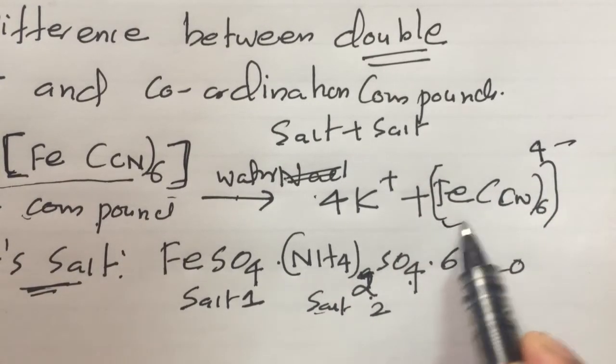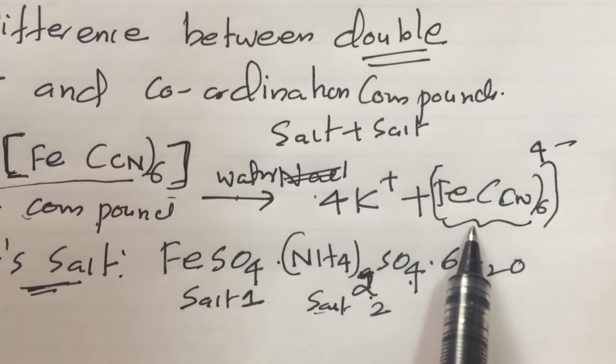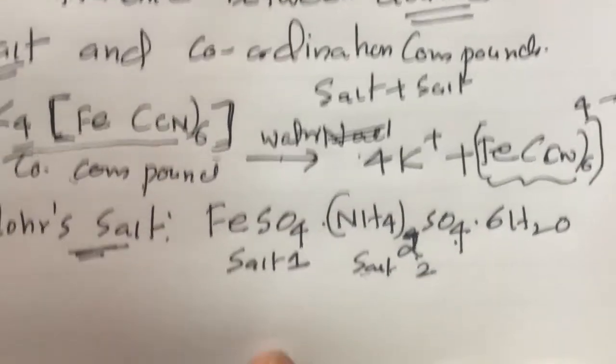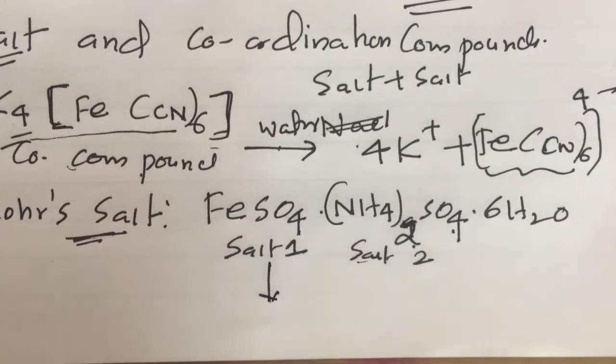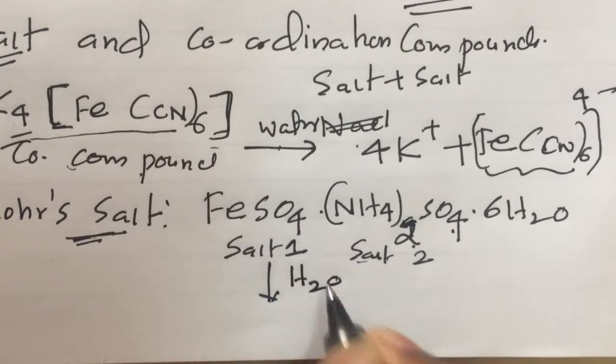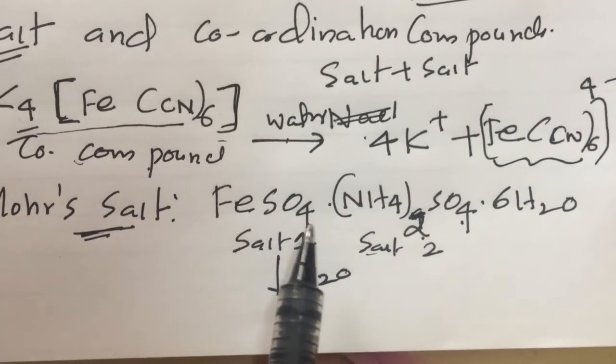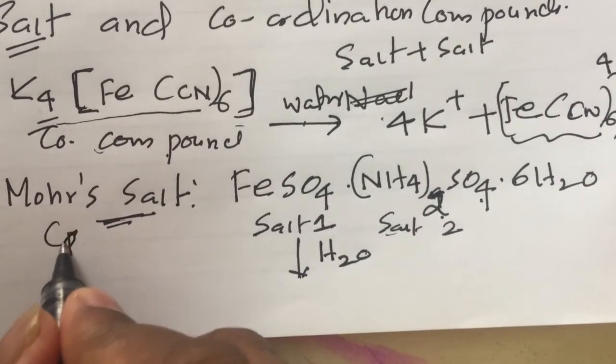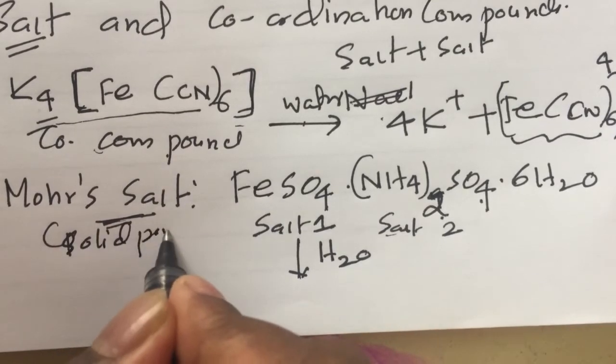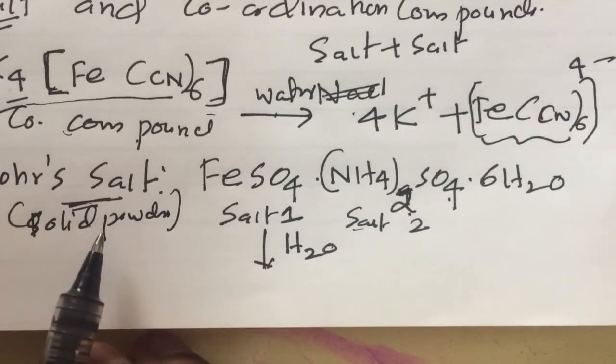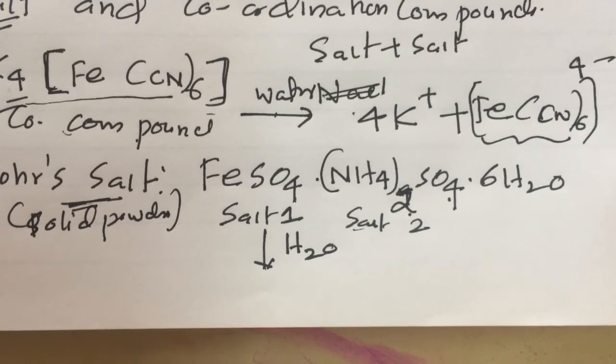That means the coordination sphere, or coordination entity, has no change. But what about Mohr's salt? Mohr's salt is just like a powder, a solid powder. When you dissolve the solid powder in water, what will happen?